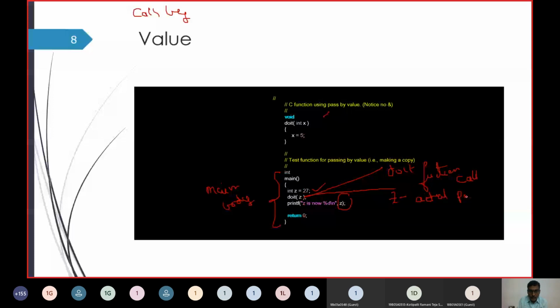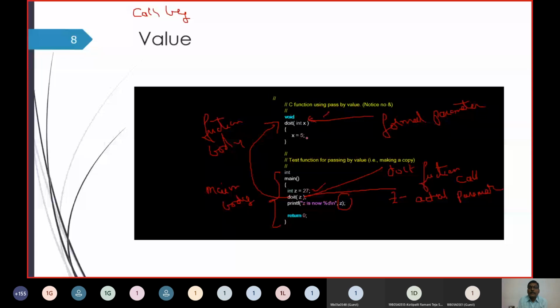Now when doit is called, control turns to the function body. Whatever x we show here, this x we call the formal parameter, and it is processed, and then the value is returned. So now you can see how the operating system is going to process in the same model. We have taken this program as a C program, but the operating system is going to do it in the same fashion.